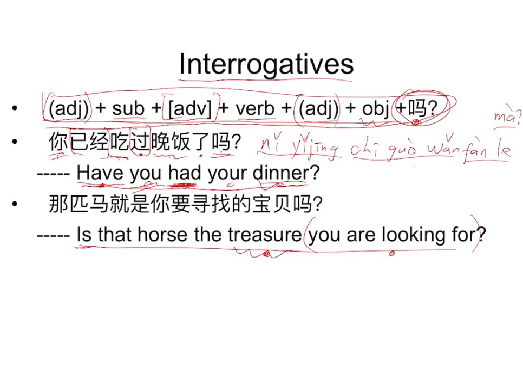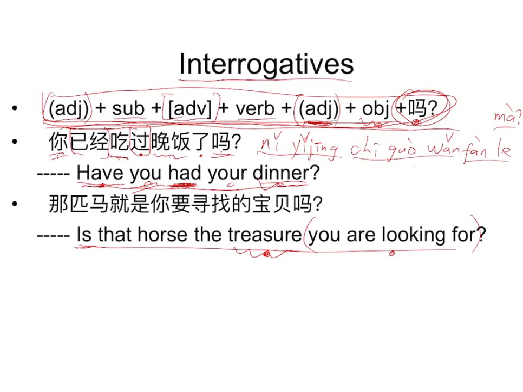In English, this adjective clause should be behind the noun you describe. But in Chinese, you still use the same order. The adjective should always be in front of the noun. Got it, right? So how do you translate this English sentence into a Chinese sentence?